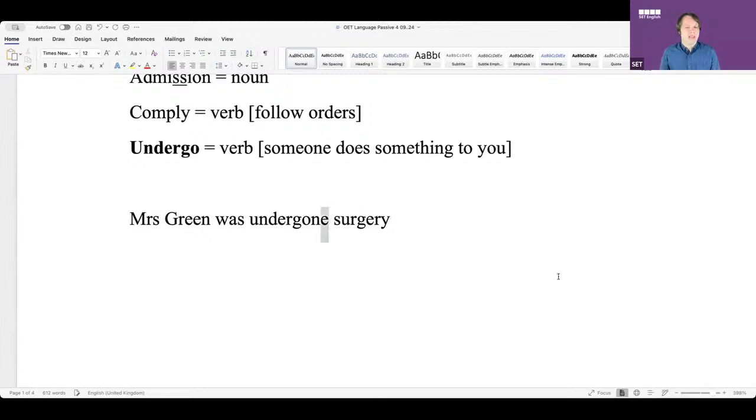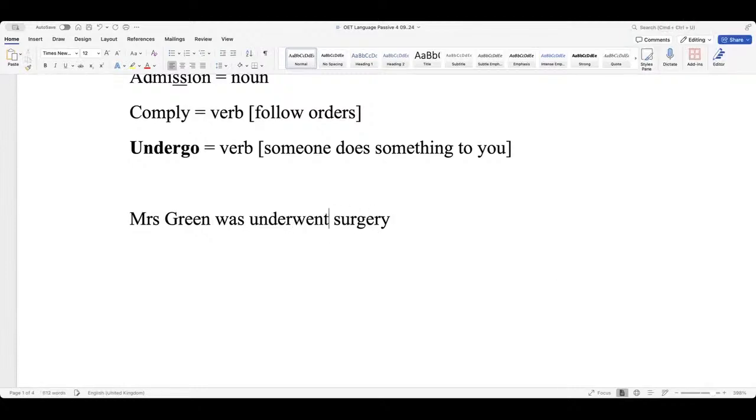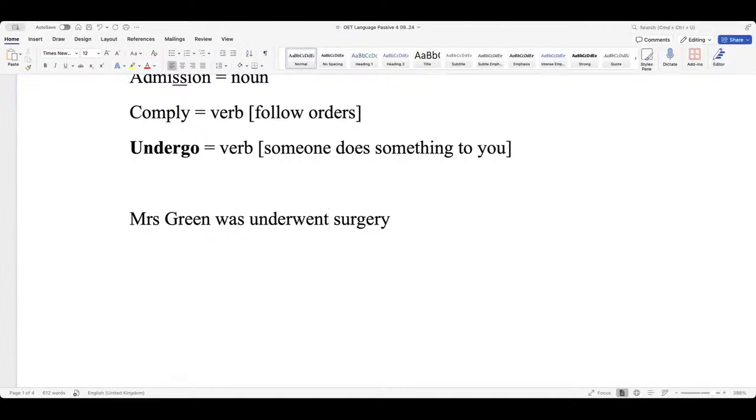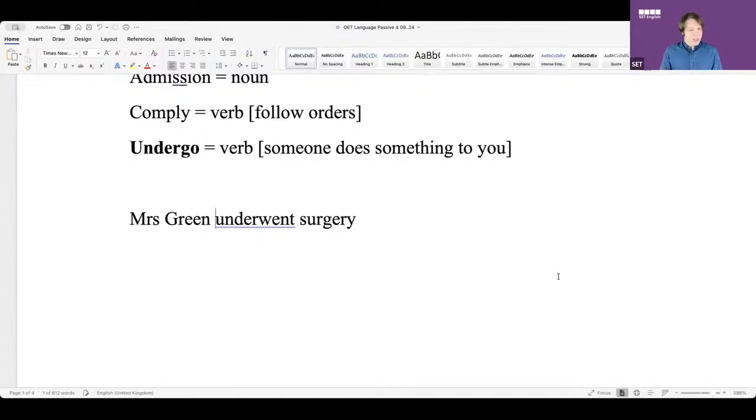Was underwent. Do I say that, guys? Because was is not correct, underwent. Should this be active or passive, this sentence? Guys, is it active or passive? Active. Yeah. It's a bit crazy, but it should always be an active sentence, not passive.